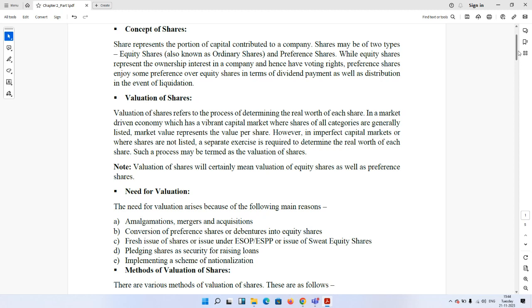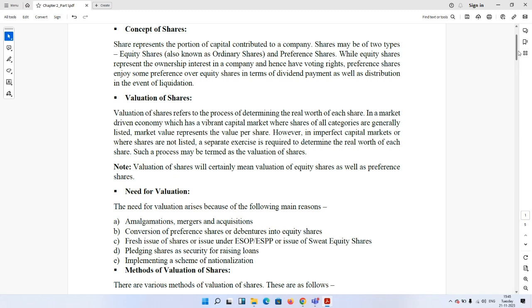Because a company grows over time, and one particular share having a face value of 10 does not mean that its worth is 10. As the company grows, the net assets of the company grow, and each 10 rupee share is worth more than 10 rupees, sometimes 100 or 1000 rupees in certain cases. So each and every share has a separate worth over time, which is called its real worth or intrinsic value. Valuation is the process of determining that intrinsic value of each share, be it equity share or preference share.